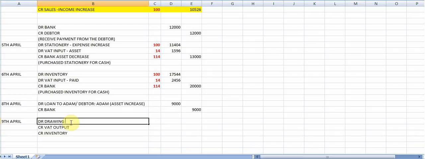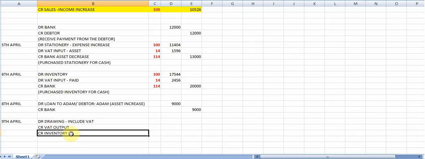What is very important about drawings is that it should always include that. So drawings should include that always. I have a VAT output, because it's now not something that I have paid, but I have given away inventory. So it represents an outflow of an asset. So instead of a payment and crediting bank, I'm crediting inventory.